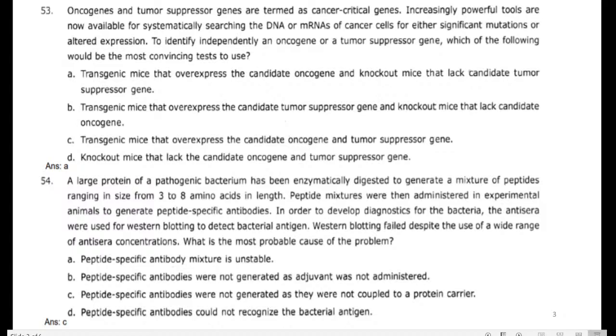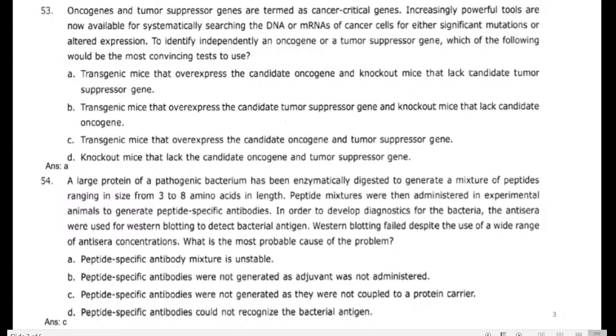By comparing the expression of both knockout and transgenic, we can say, okay, this transgenic animal carries the oncogene, this mice has the cancer effect, and knockout means there is no effect. This will also help us as control values.